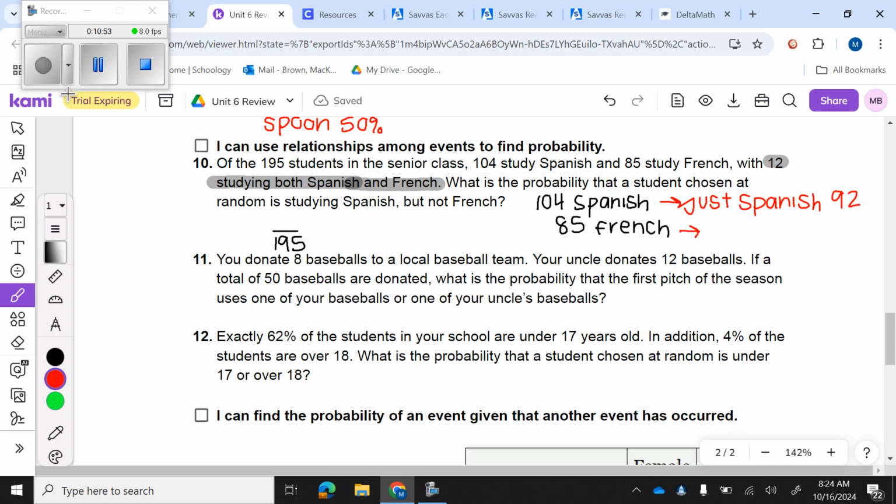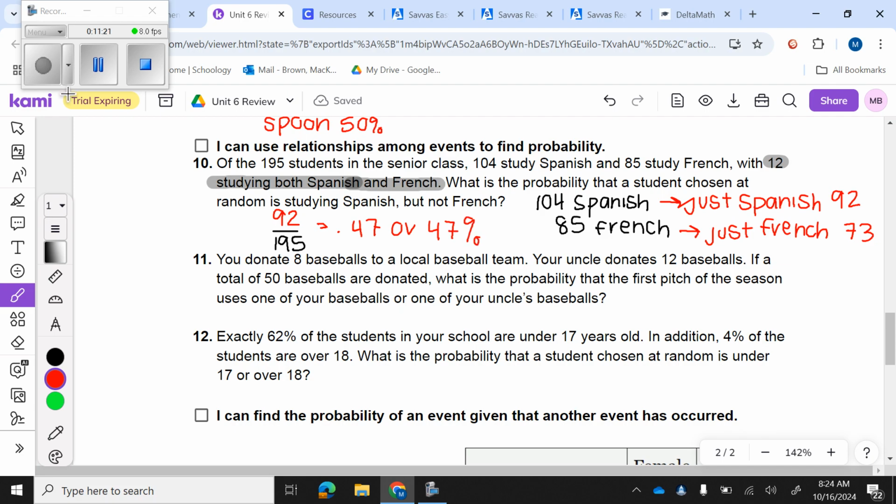If I wanted to know how many just study French, I would do the same thing. I would take 85 minus 12, and I would get 73. Okay? But it's asking, what is the probability that they just speak Spanish but not French? So that's going to be 92 out of my total, which is 195. So I'm going to do 92 divided by 195, and I'm going to get 0.47 or 47%.